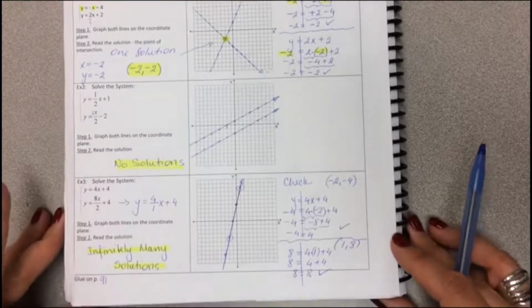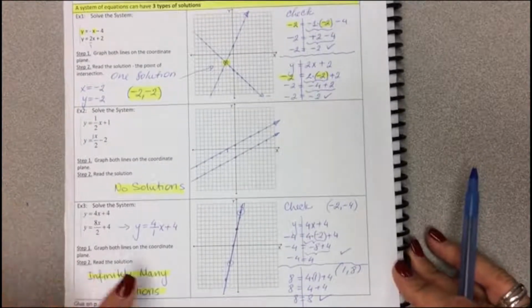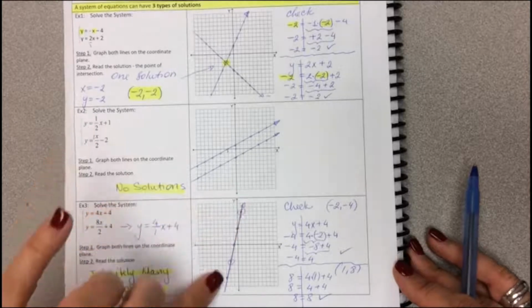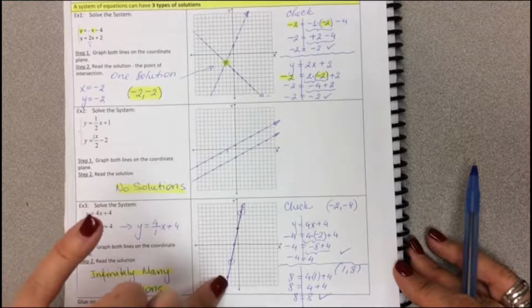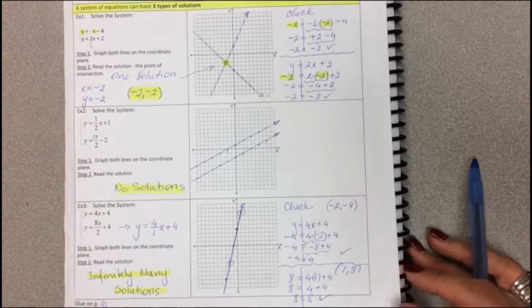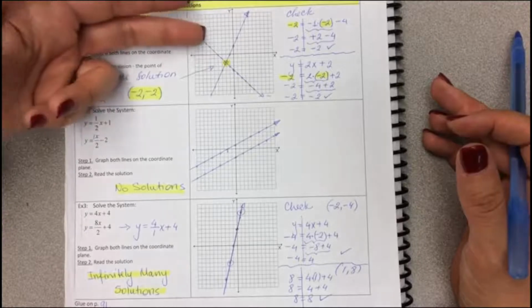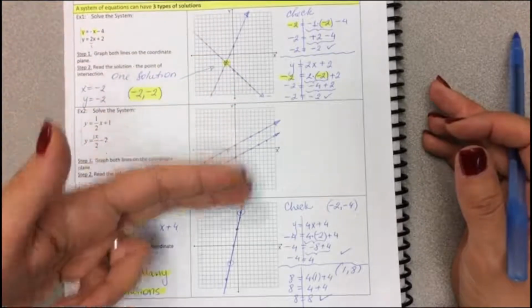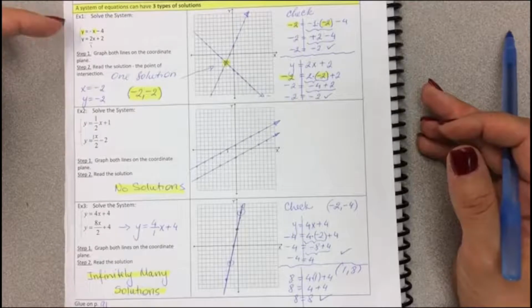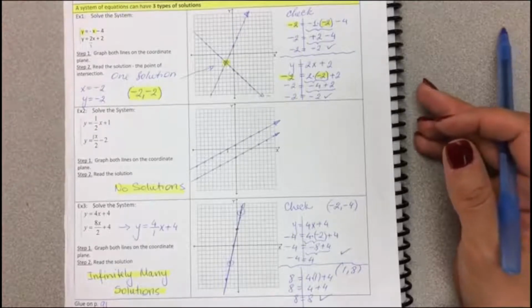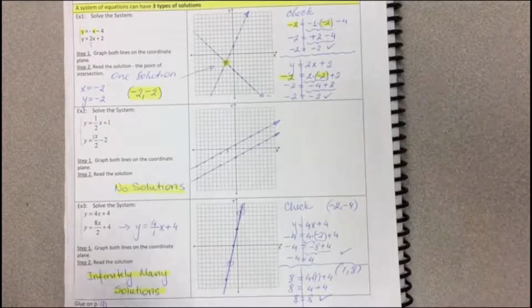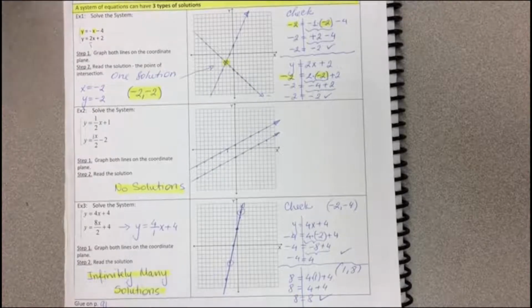And if we have two overlapping lines, then we have infinitely many solutions, because any point of one line is the same as the other. Out of the three situations, one solution, no solution, and infinitely many, we had all the equations in slope-intercept form, and I'm going to go over a few more examples just to clarify a few things about graphing and identifying solutions. So for the next example, number 4,